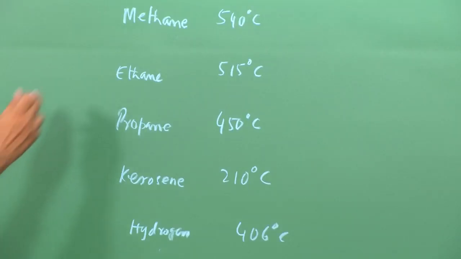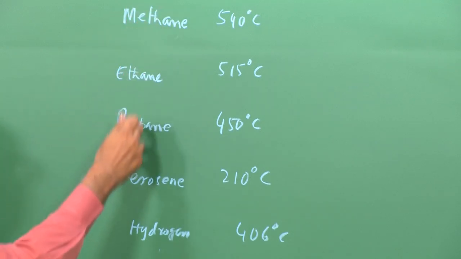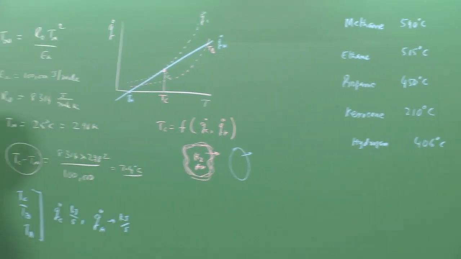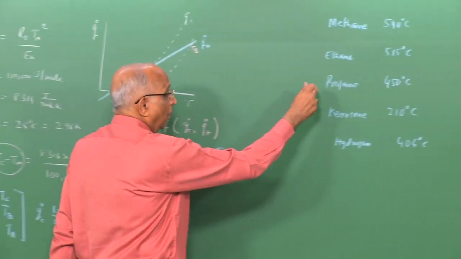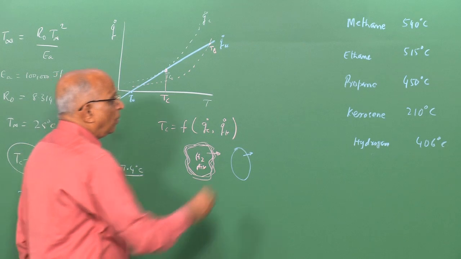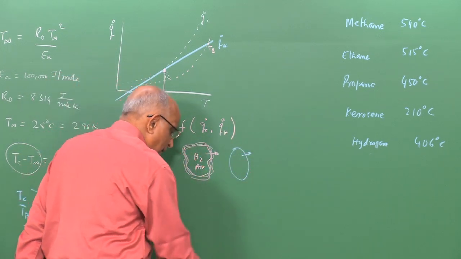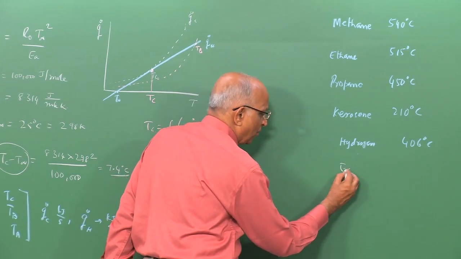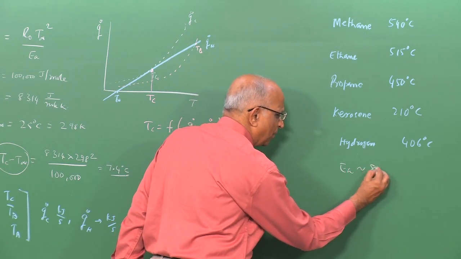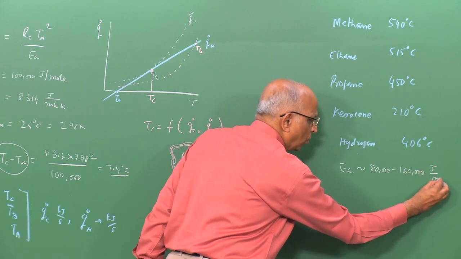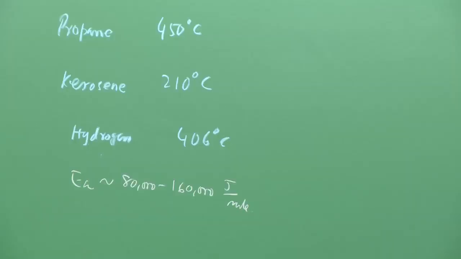How is it that the auto ignition temperature is given as a property of the fuel? Mind you, this is mixed with air. We are not talking of anything about heat loss or the system under which the auto ignition temperature is measured. Is it really right? Are there some reasons? Well, the reason is, whenever we talk of these substances, all explosives, as we keep telling, are substances which have large values of activation energy. That is, the value of activation energy EA, we said, is typically between 80,000 to something like 160,000 joule per mole. When the activation energy is high, what is the implication?